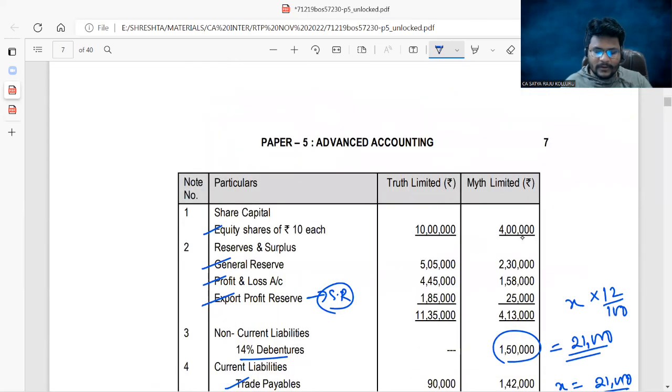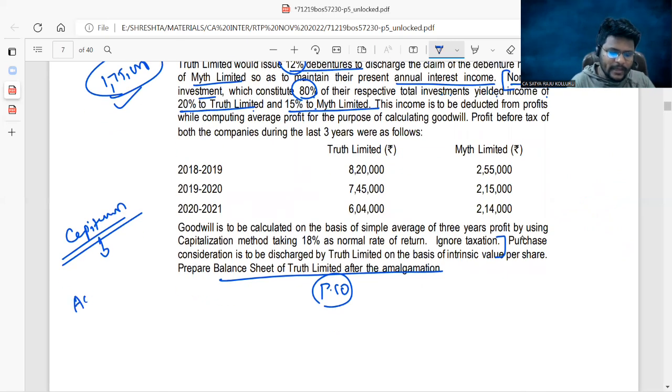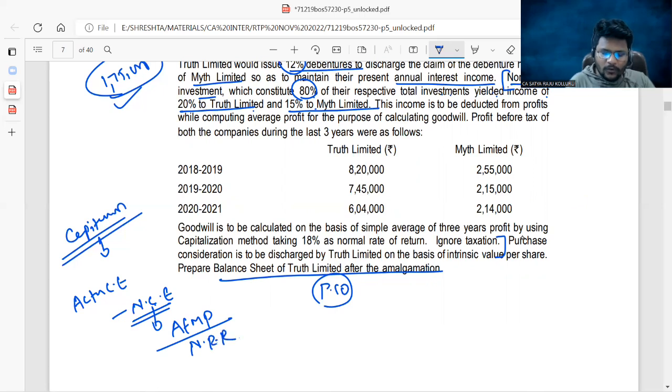And one more thing, guys, if you check here, calculation of goodwill is based on the capital employed method. In the case of the capital employed method, goodwill is nothing but actual capital employed minus normal capital employed. Do you understand? Normal capital employed is nothing but average future maintainable profit divided by normal rate of return. If you know the normal rate of return and the future maintainable profit, then you will get the normal capital employed. It should be compared with the actual capital employed. Then the difference is nothing but goodwill.